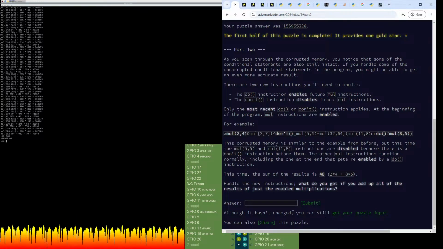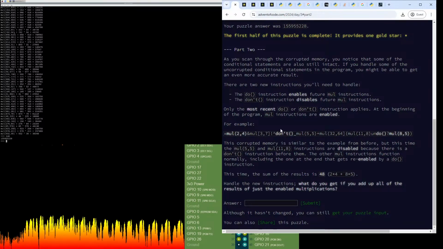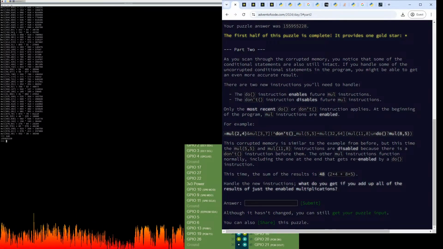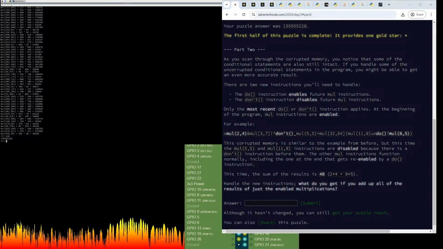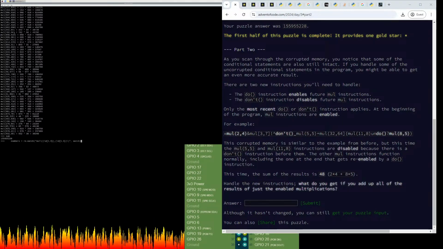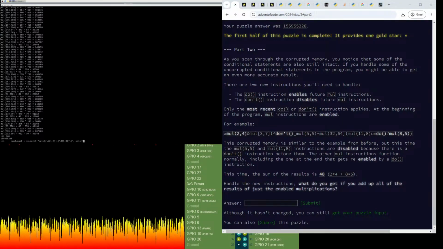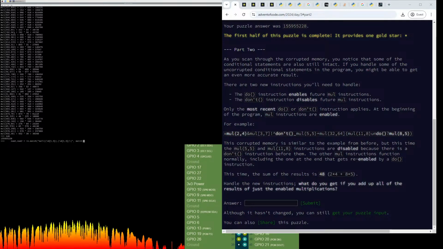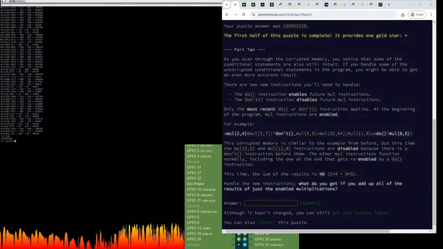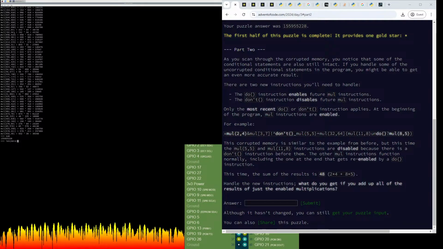And it's the same input, but now we have to process some additional instructions. Okay, so let's go back over here and bring back our... So the data hasn't changed, so we can still use the data variable, but we need to rewrite our matches.